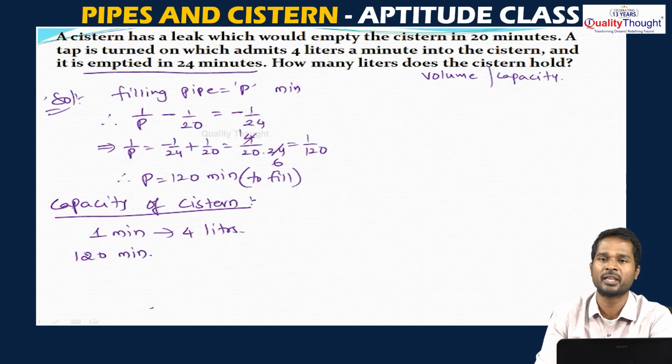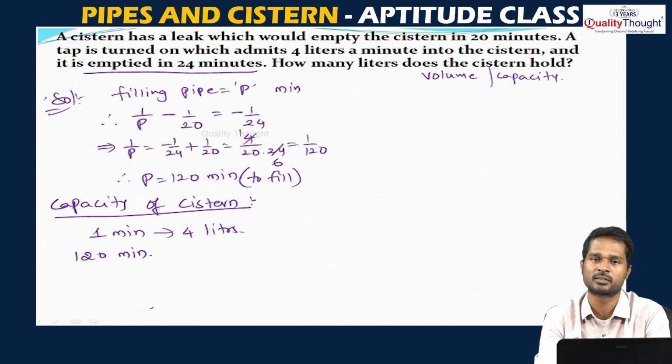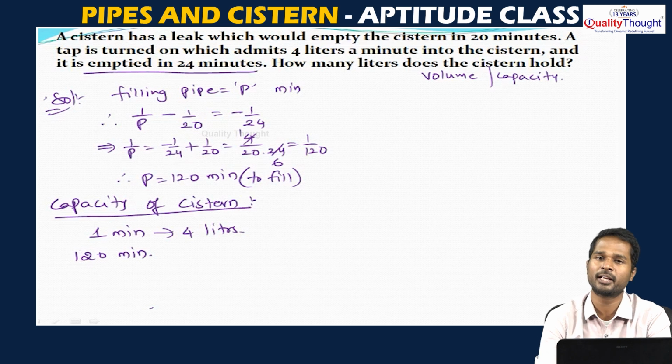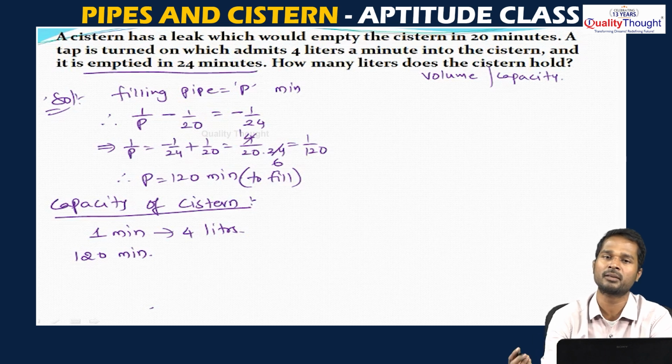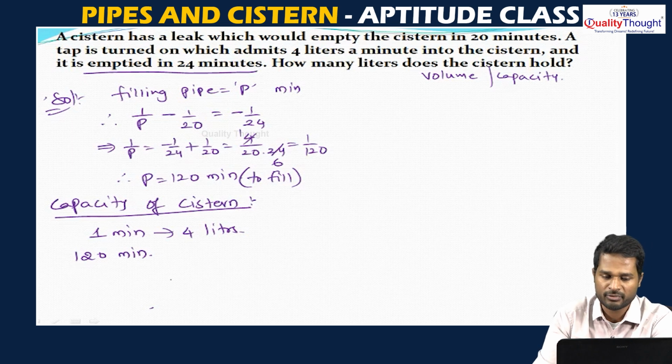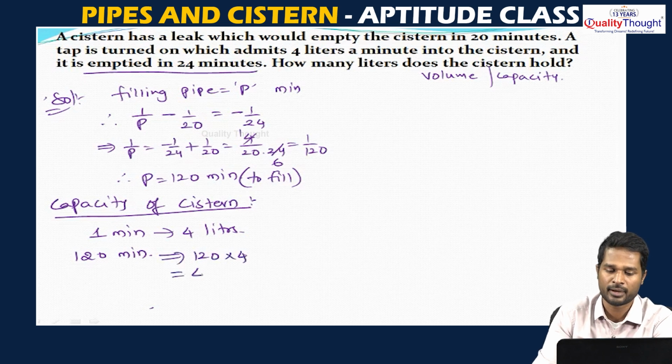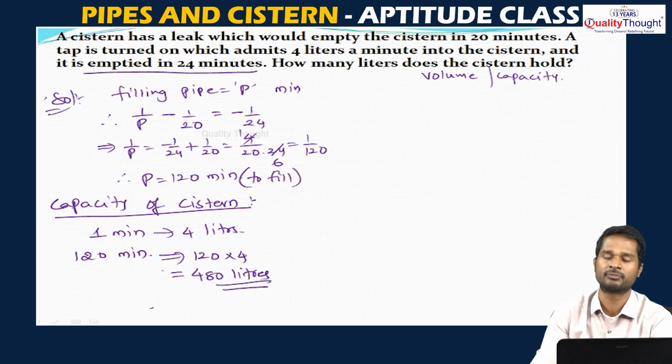Listen to that clearly, in 1 minute it will send 4 liters of water into the tank, and it will take a total of 120 minutes to fill the tank completely. So, in these 120 minutes, the amount of water that will go into the tank will be nothing but the capacity of the tank. So, 120 minutes is nothing but 120 into 4, that is 480 liters, the capacity of the tank.